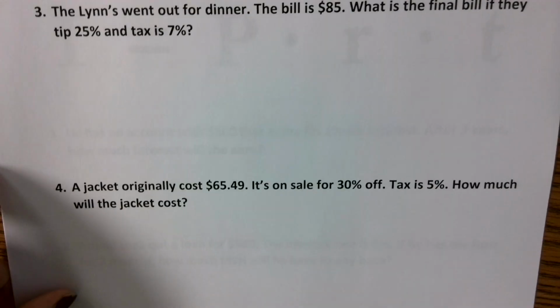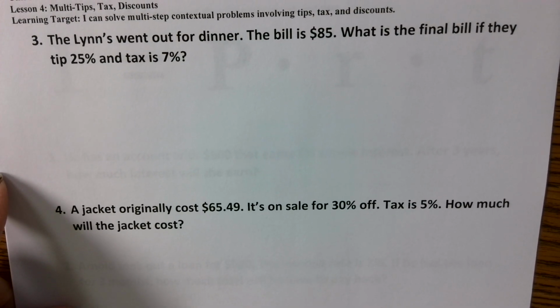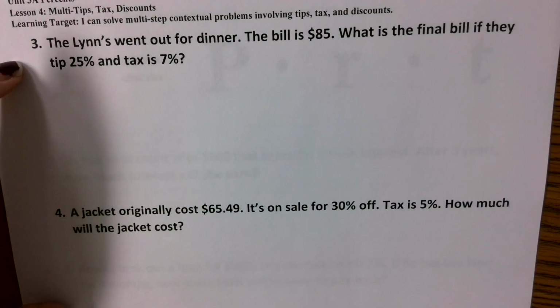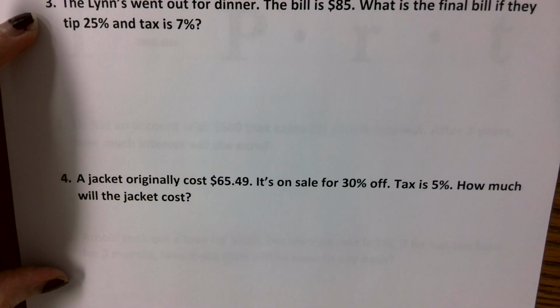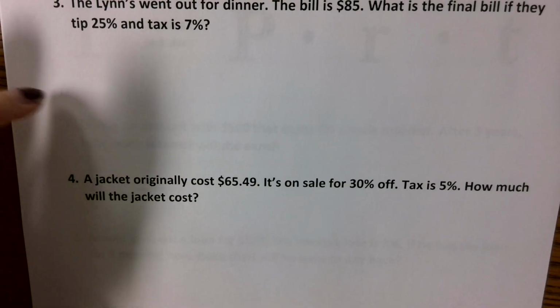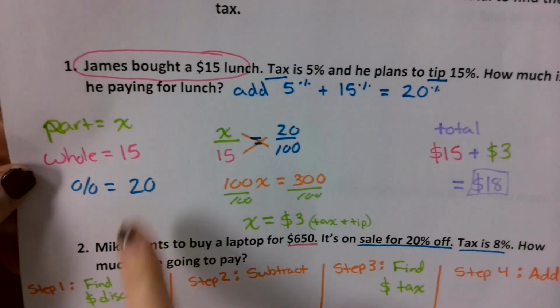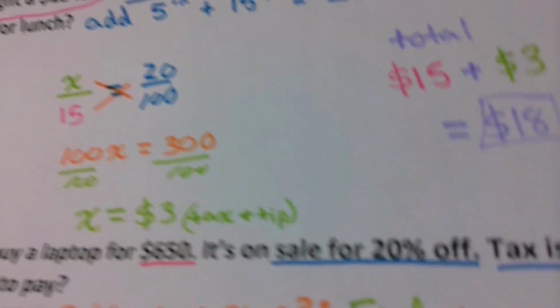So let's take a look here. I'm just going to flip to this for just a second. I want you guys to do problems 3 and 4 only. Don't worry about number 5. Just do problems 3 and 4 only, modeling it just like we did with number 1 and number 2.